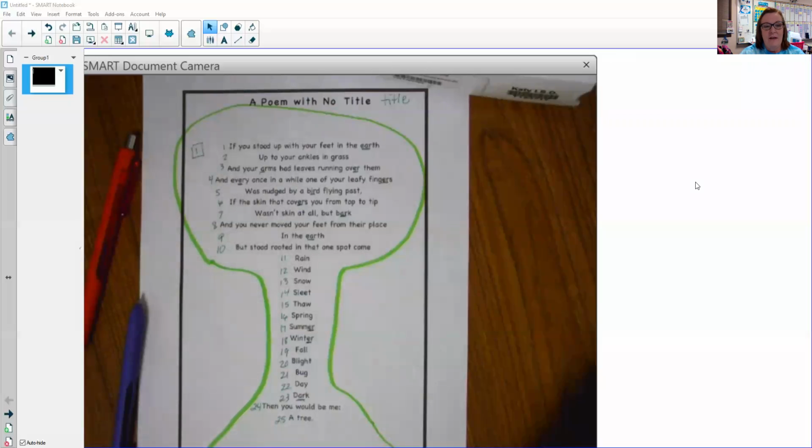We're going to continue looking at the poem, A Poem with No Title. I'm going to read it first, and then I want to have you read it with me. Ready? A poem with no title.